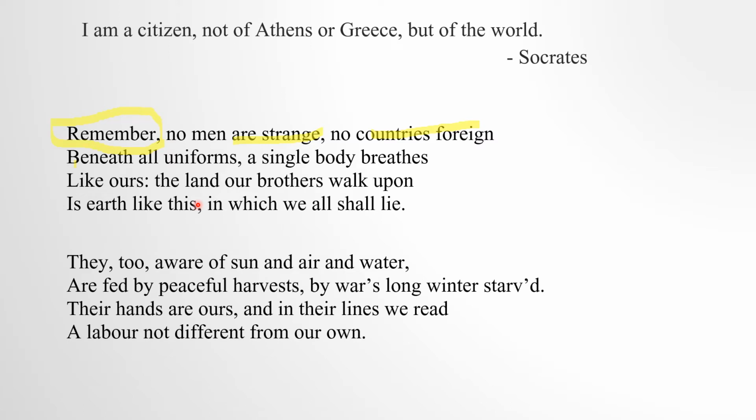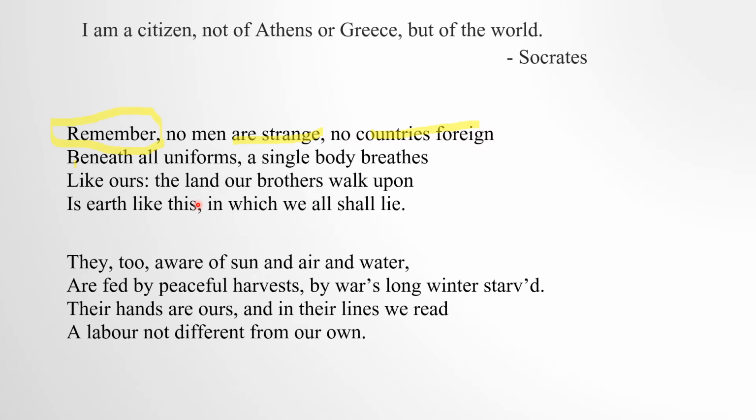And when we die, we are buried in this soil. In the similar way, when they die, they are also buried in the same soil, on the same earth. So the first stanza is all about universal equality. I hope you got that.